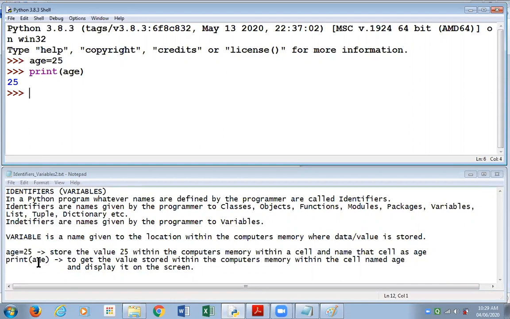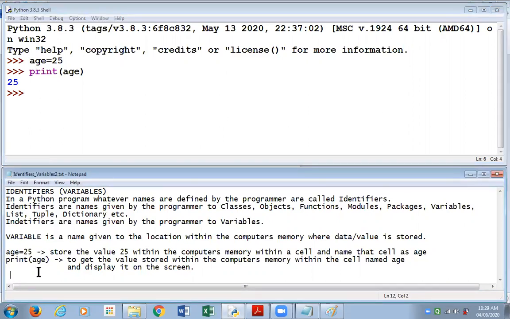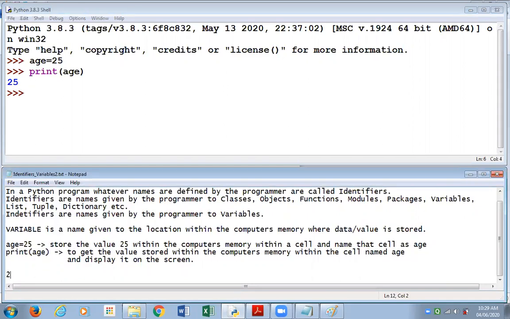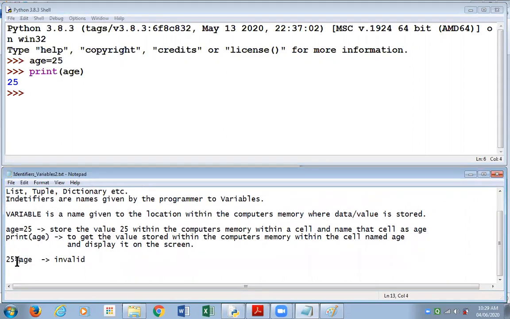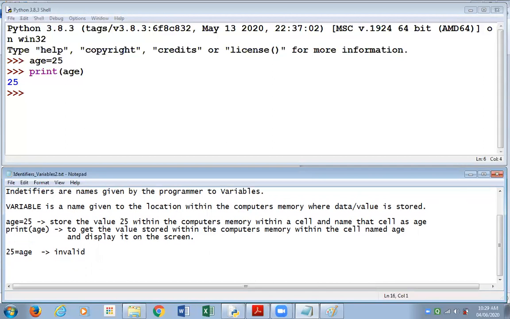Now I would like to remind you that you're not going to write the statement age equal to 25 like this, please: 25 equal to age. Remember, this is invalid. You're not supposed to write it like this. You see this symbol, equal to. Let me speak a little bit about the symbol equal to. The symbol equal to is called the assignment operator.